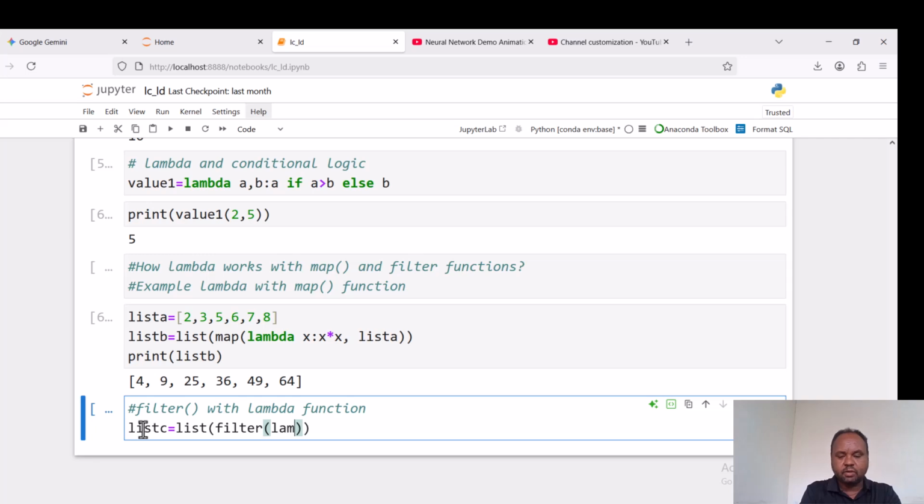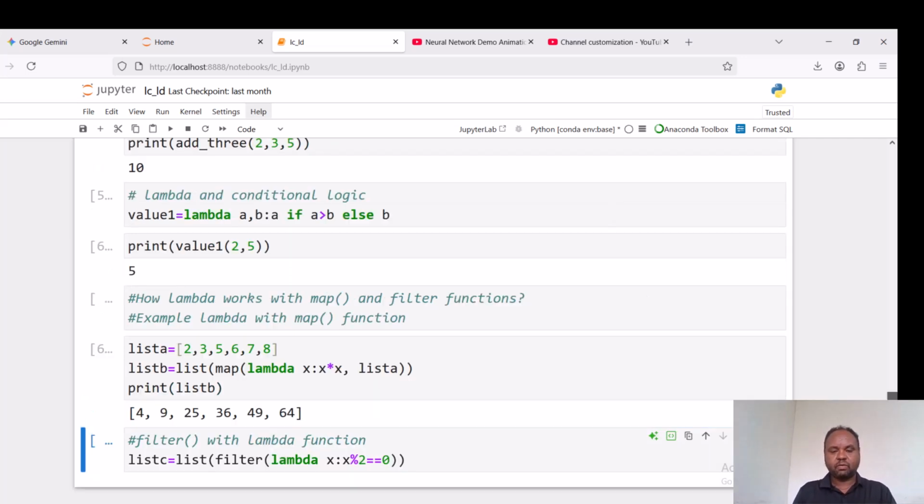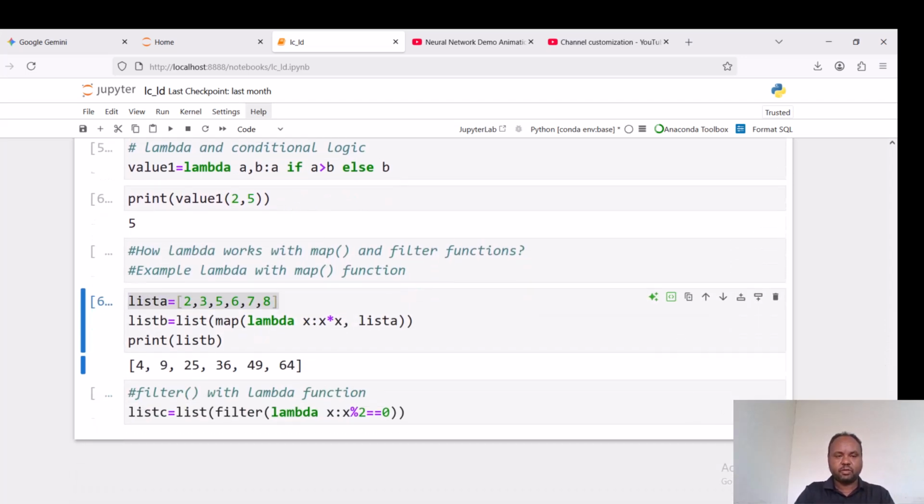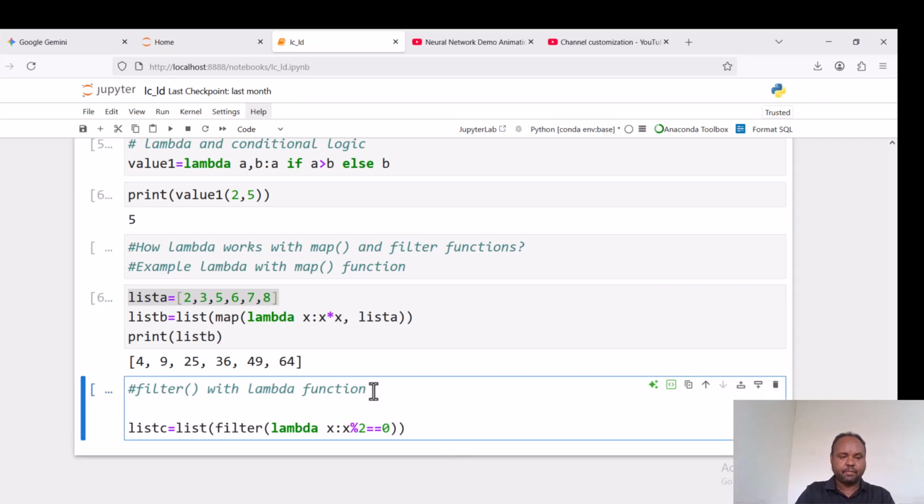This is also a list, but based on filter function over lambda function. The lambda function is x, but this x is returned as a value if x divided by 2 gives a remainder of 0, meaning we are filtering all even numbers from the old list. Based on this, we are filtering only to return the even numbers.